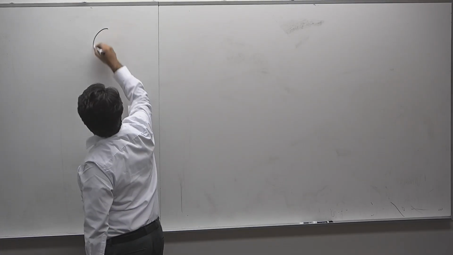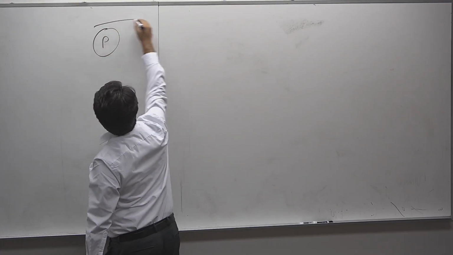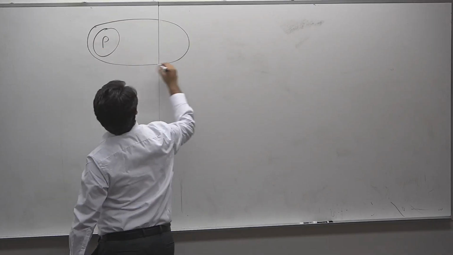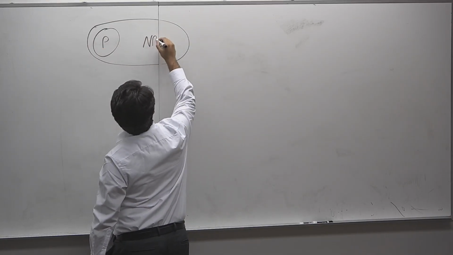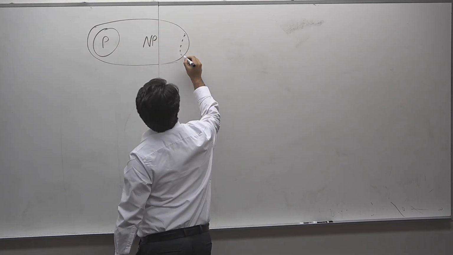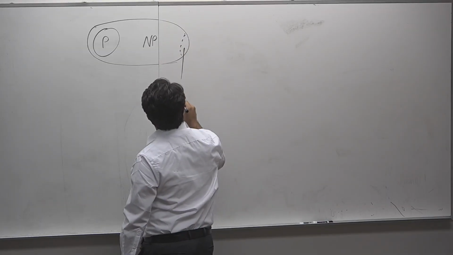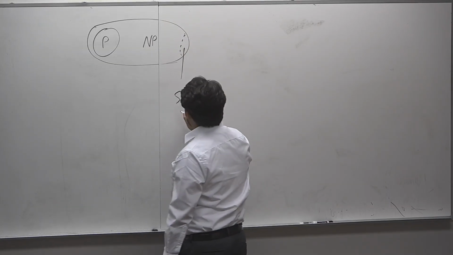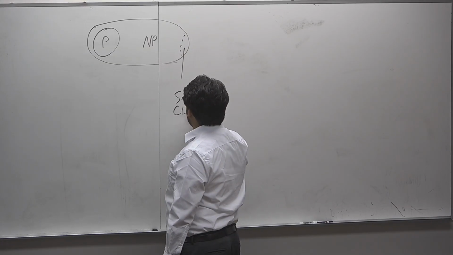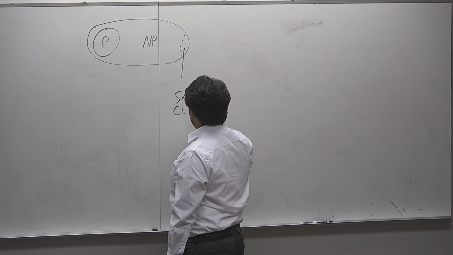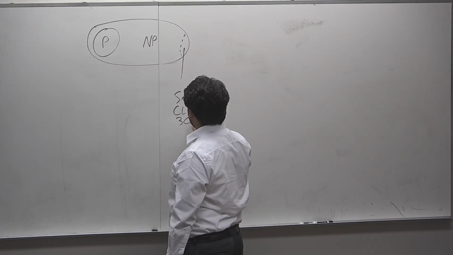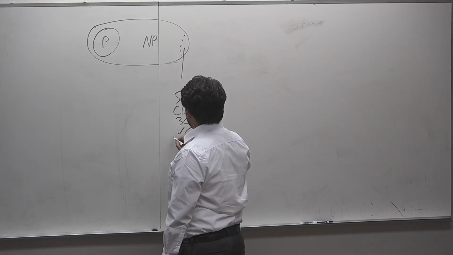Now, why do we care about PSPACE completeness? One student mentioned, isn't PSPACE completeness kind of useless? Kind of. Let's get to that. We have P here. We then have NP here. And we know that there are the hardest problems in NP, which are NP complete. And we know certain problems to be NP complete, such as SAT, clique, 3-coloring, vertex cover, knapsack.